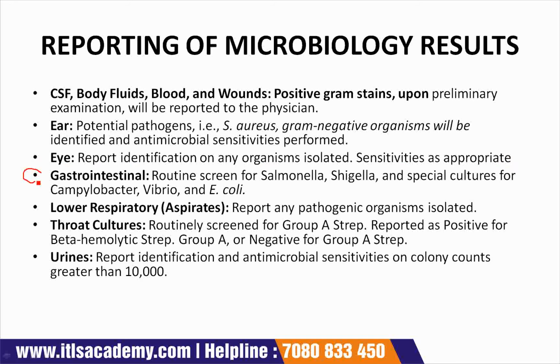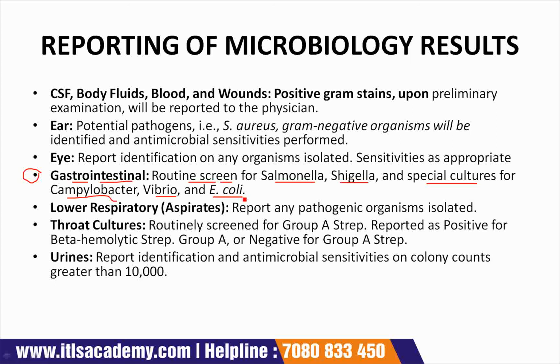Next one is gastrointestinal tract or GIT. In the case of GIT, routine screen for Salmonella, Shigella and special cultures for Campylobacter, Vibrio and E. coli.